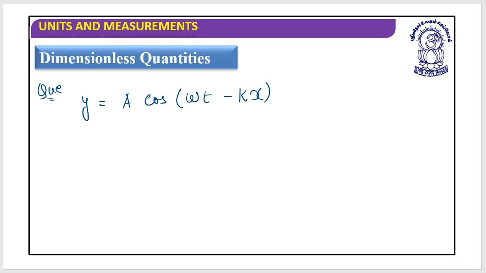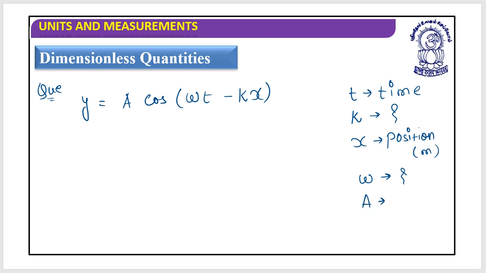They have given this: t is the time, k you don't know, x is the position that can be calculated in meters, omega you don't know.